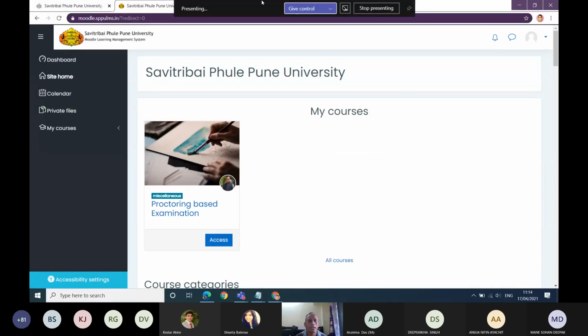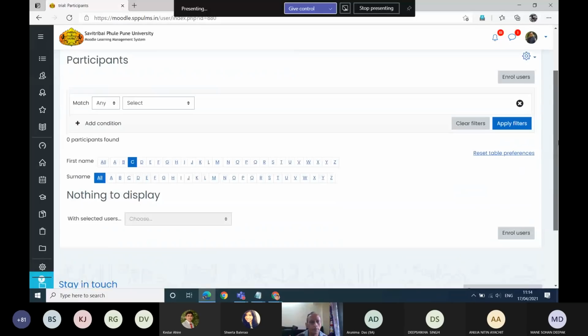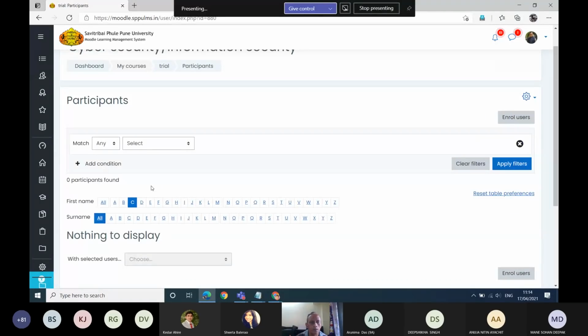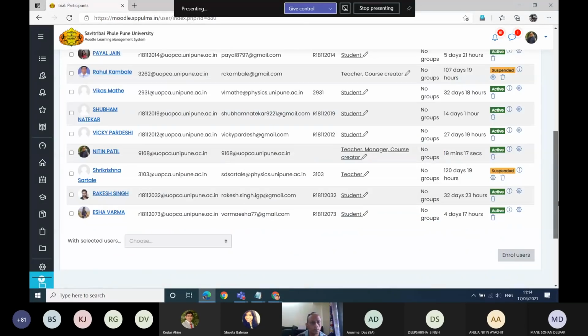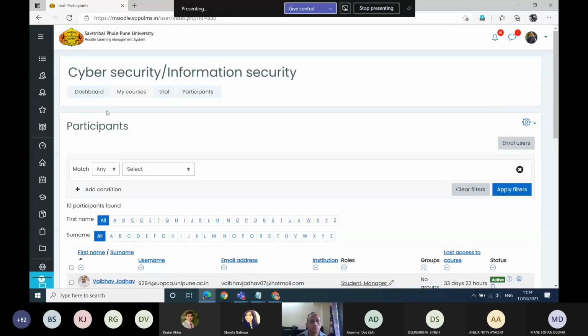Now suppose, let me first remove this user so that I can show you exactly how I will be registering. So let me remove the user from here. Let us go to the dashboard.